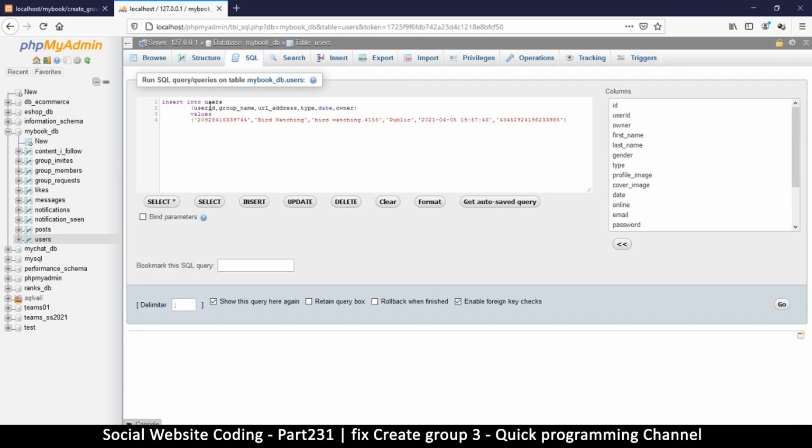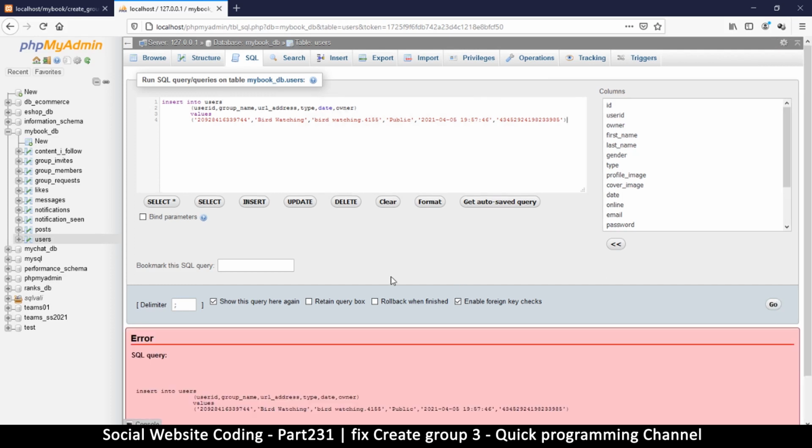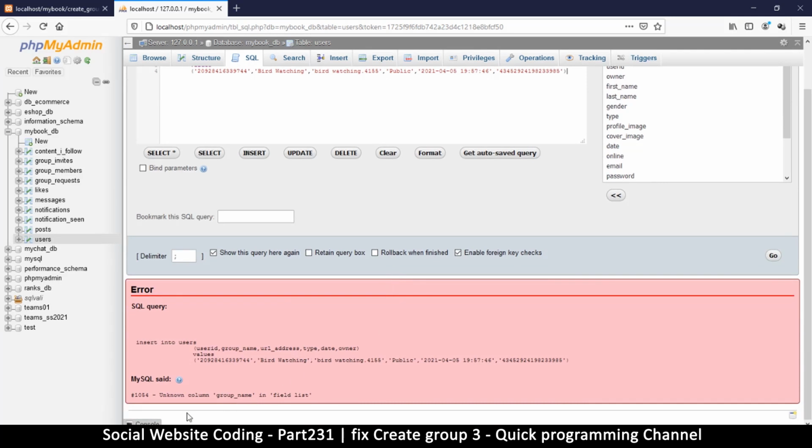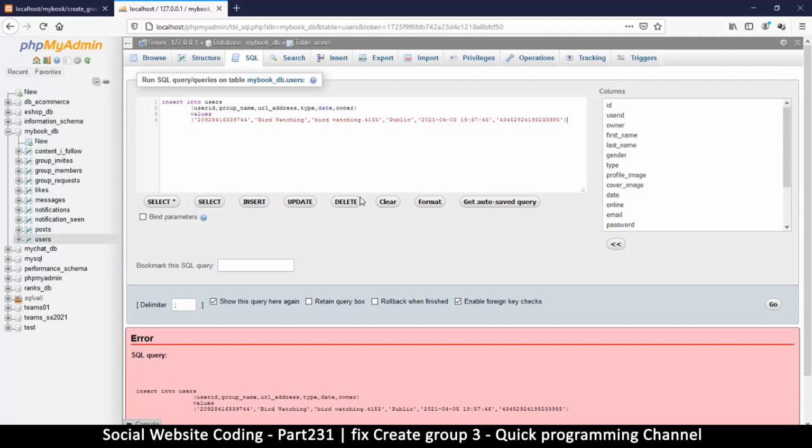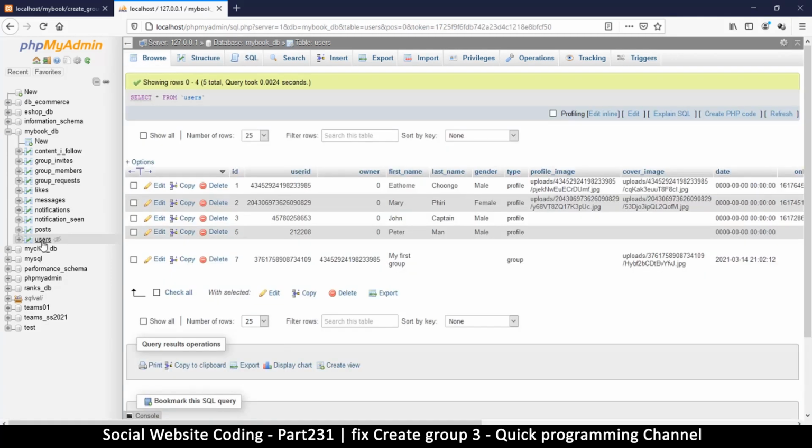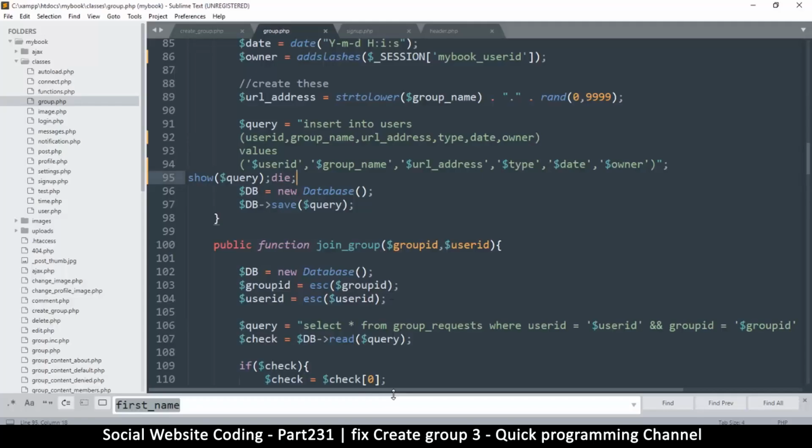Date, user ID, users. I really can't see it, but anyway, let me just run this and it will tell me. You see, unknown column, group name. Okay, so that's the problem right there. So group name is unknown. Yeah, you know, that's my bad. It should be first name. I don't know why I forgot that. Okay, so delete that. We are good to go now.